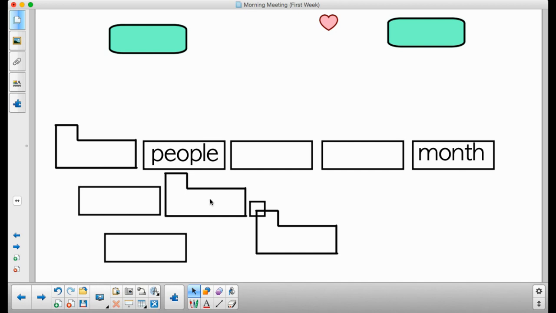Good job. All right, remember that when you are writing sentences, to start with a capital letter, don't forget to stop it with a stopper, and then special names that we give to people, places, and things always need a capital letter also. So I'm glad you remembered that. May is the name of a month and needs to have a capital. All right, good job. Practice the word people and practice the word month. Those are trick words. Don't let them trick you.